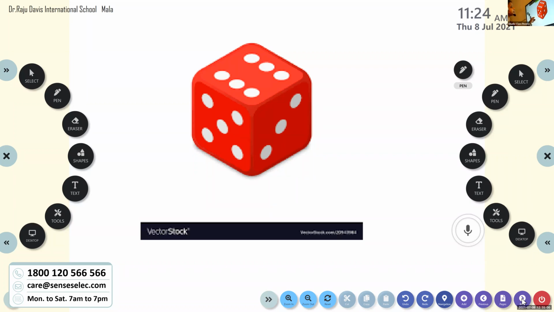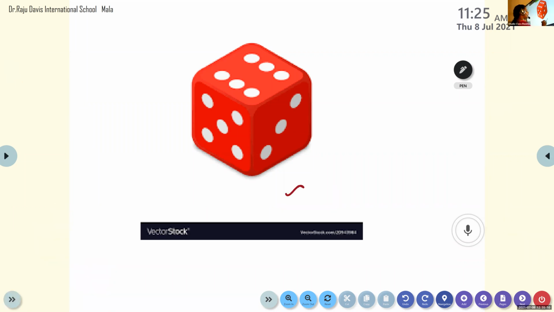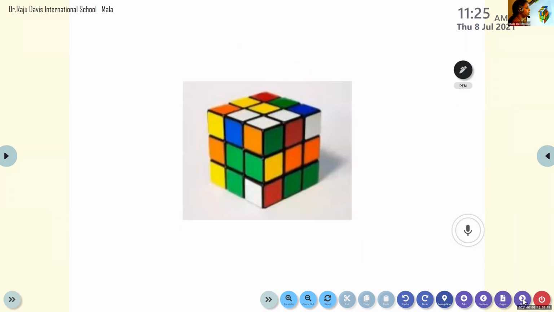See, did you see this object? What is the object? Emmanuel, what is this object? Did you see this object anywhere? It's a dice, D-I-C-E. Okay, now let us see another object. Deva, what is this? Name the object. It is a Rubik's cube.